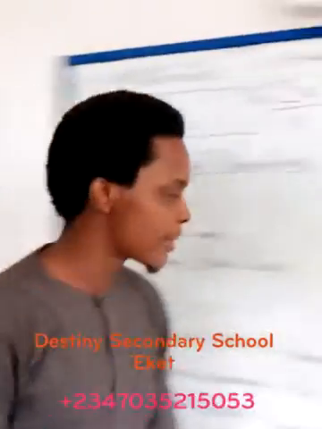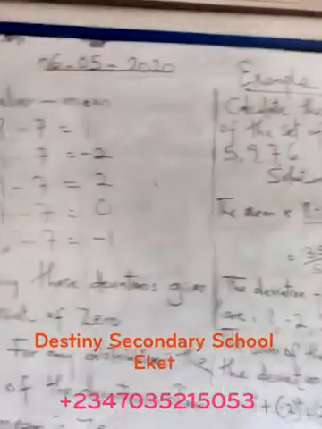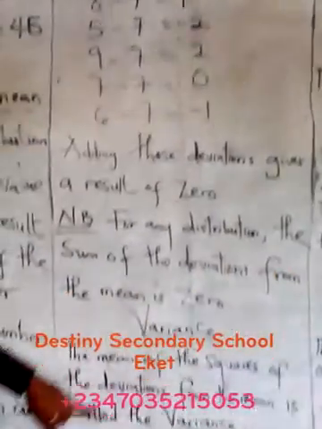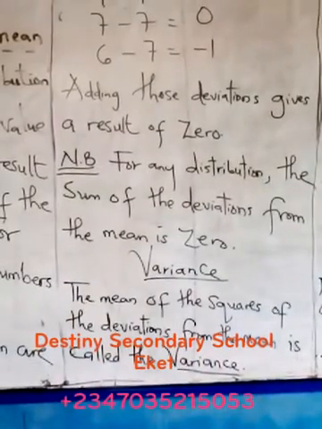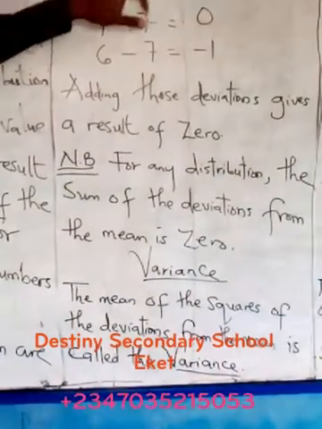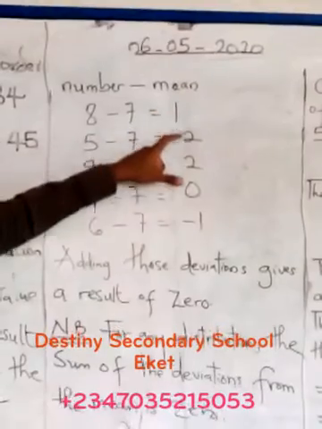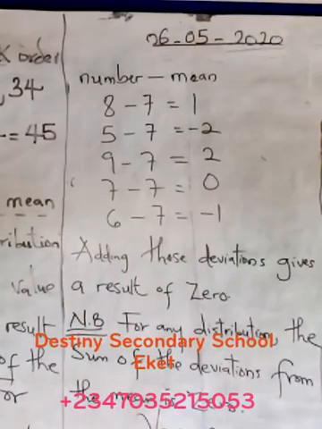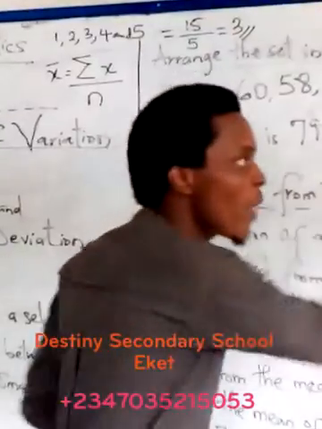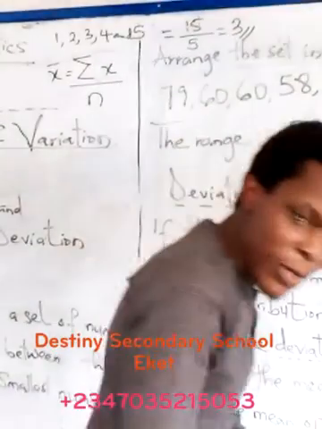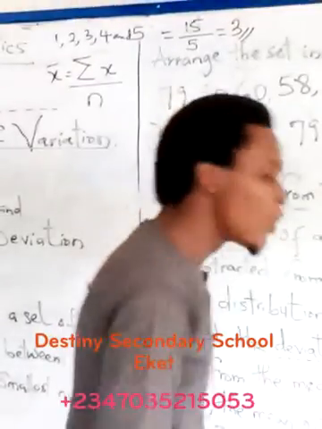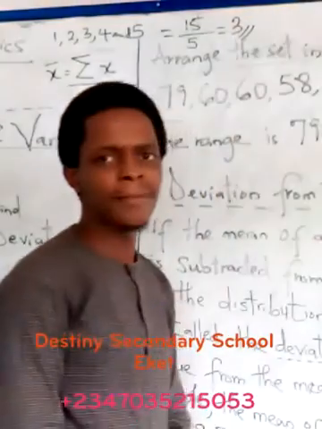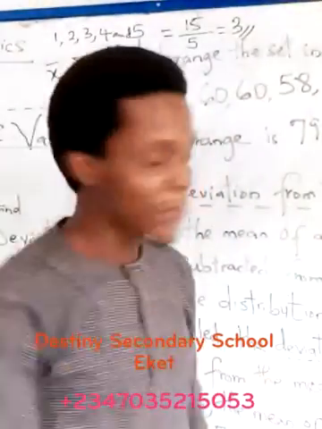Let's get down to variance. Now they said the mean of the set of squares of deviations from the mean is called the variance. The mean of the squares. If you look at this, these are the deviations from the mean. So now, if you square the deviation, and sum it up and find the mean, that will give you the what? The variance. That is what it means. Just calm down, you get to understand this.